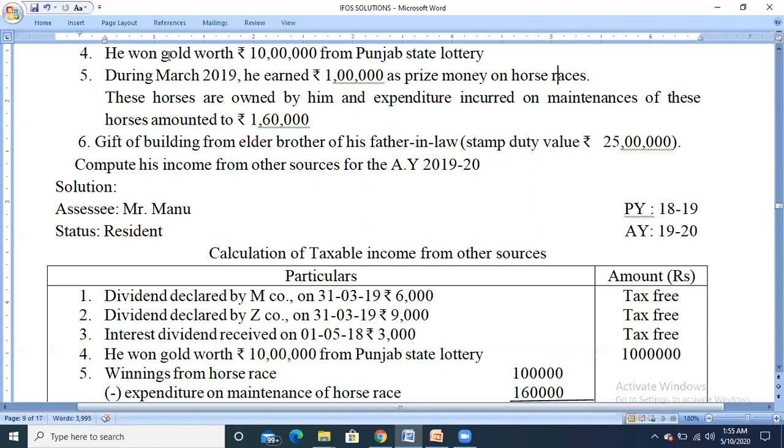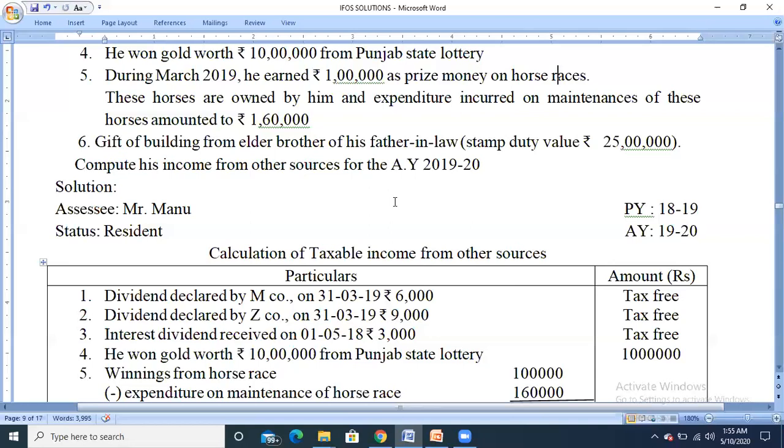So before paying that amount or before giving that gift, the company will take the tax amount from the person who has won it. Means before paying the 10 lakh rupees or the gold to the assessee, the tax amount will be collected from the assessee. So again, we are not going to do the gross up. So directly the 10 lakh rupees will be taken under the head called income from other sources.